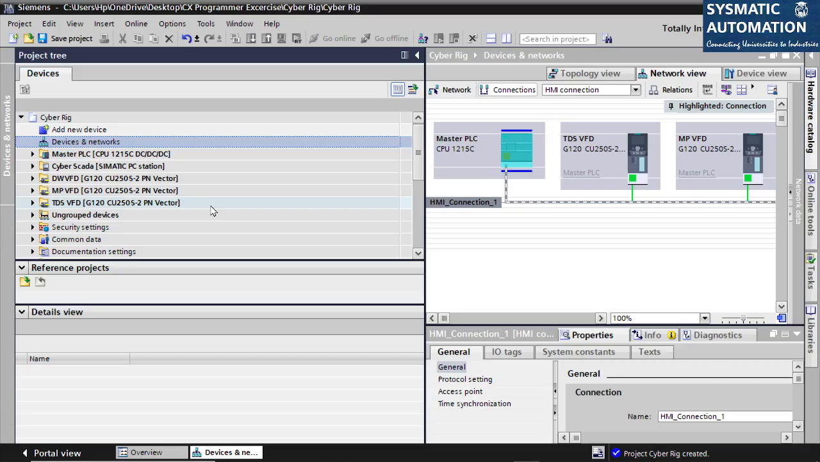In my next session, we will start configuring the VFDs and the SCADA screens, and then we'll start doing the programming in the PLC. So I'll stop this session here. Kindly wait for my third session on this particular subject, wherein you will learn how to do the commissioning of VFDs, SCADA, HMIs and all that.